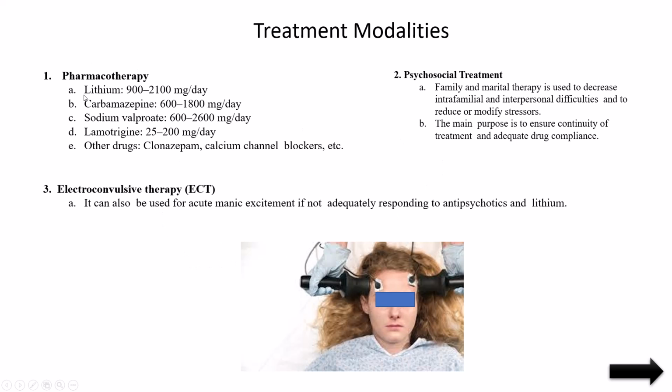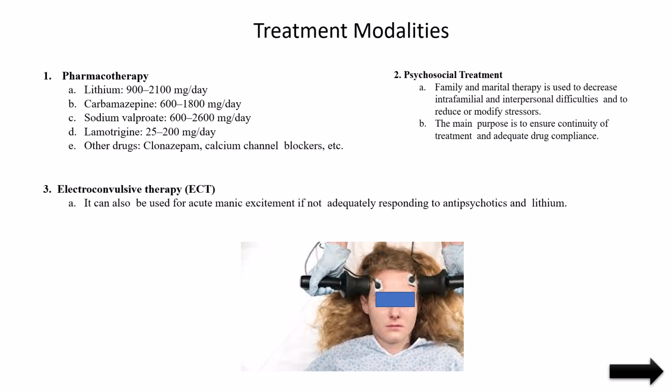For mania we can give lithium. This is the major first line drug for manic patients. The other drugs are carbamazepine, sodium valproate, lamotrigine, and other drugs such as clonazepam and calcium channel blockers. These drugs we can take based on the psychiatric doctor's advice.